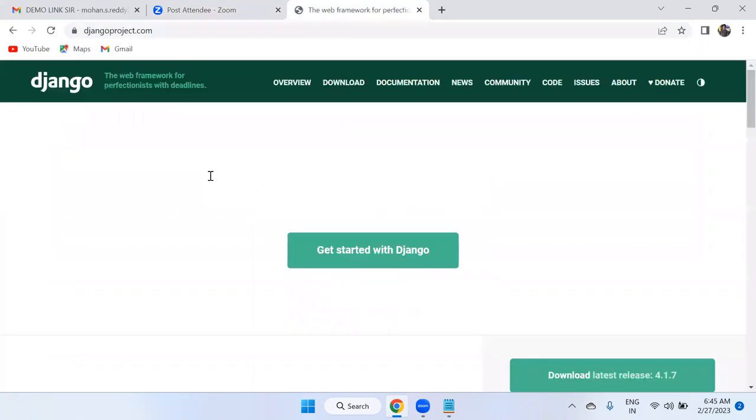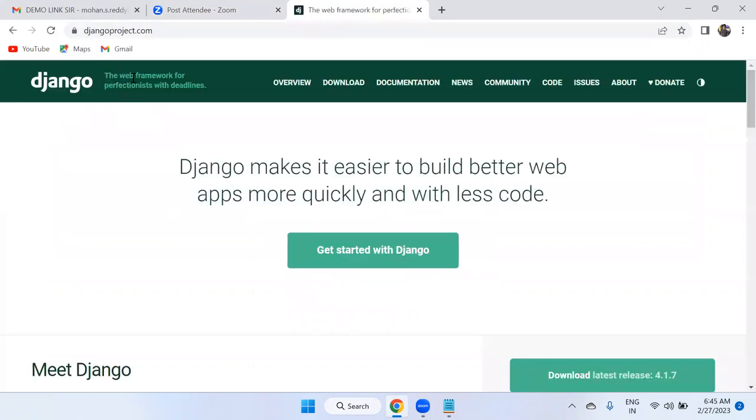This is the official website of Django, the framework for perfectionists with deadlines. That is the slogan. Now you can see the latest version of Django is showing 4.1.7. And you can also get started with Django. Django makes it easier to build better web applications more quickly with less code. Yes, that is the main importance of Django.